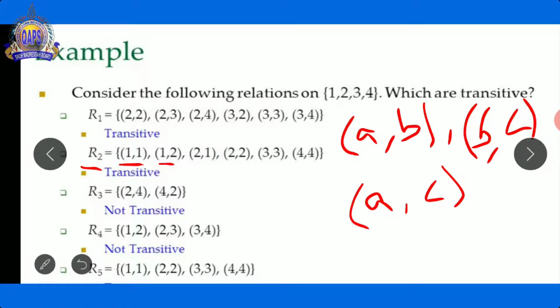Now first one, let's see here. If we choose here, A is 1. This one represents A, and this 2 represents B. So this is the ordered pair 1, 2. Now see here, is there any different ordered pair which is matching this transitive property?